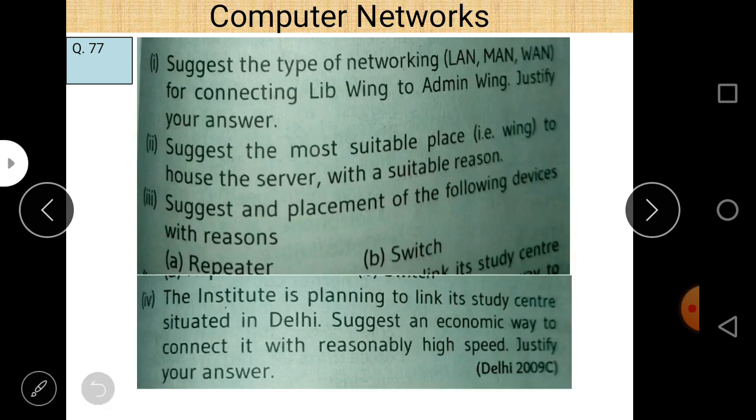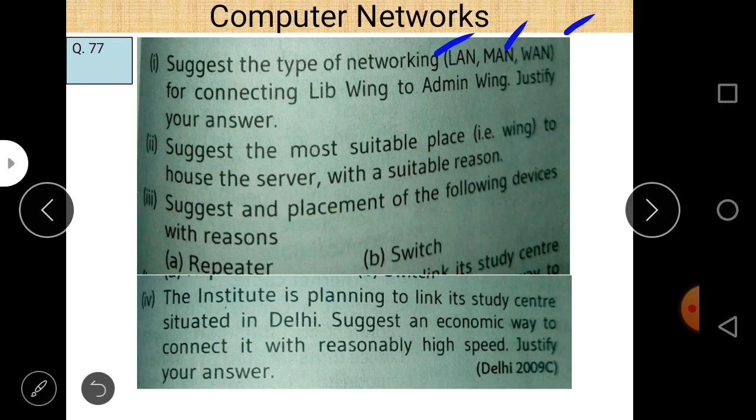As we know, LAN is used for local area network, MAN is used for metropolitan area network, and WAN is used for wide area network. LAN is basically used within a building, within a campus, within a university or college, for distances up to 10 kilometers, MAN up to 100 kilometers, and for more than 100 you can use WAN.